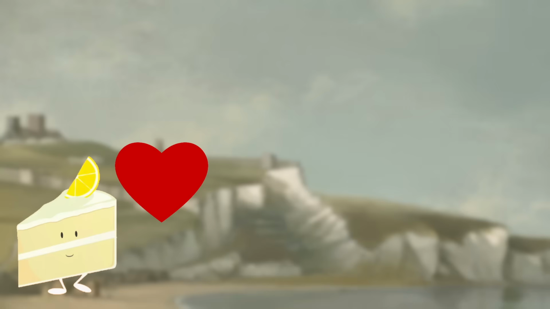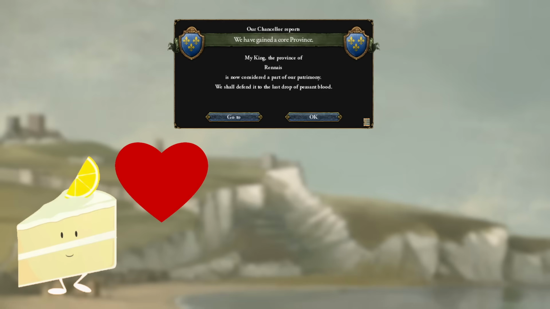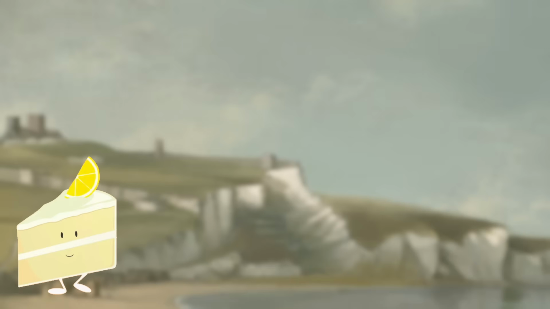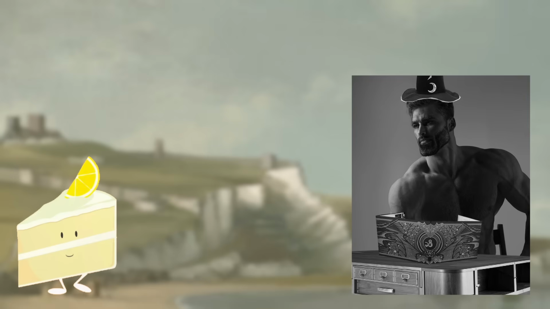Little half-jokes from statements like, "We will defend this land to the last drop of peasant blood," and even Easter egg localizations on the mercenary court policy. What if we employed the same mercenaries, but we chose to pay them less? A truly innovative idea. Even within my over-the-top tryhard runs, I tend to take a mental break to justify to myself how I'm unironically enough still roleplaying,